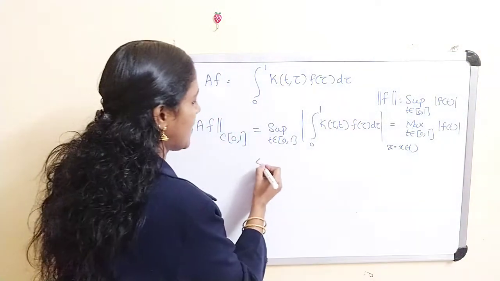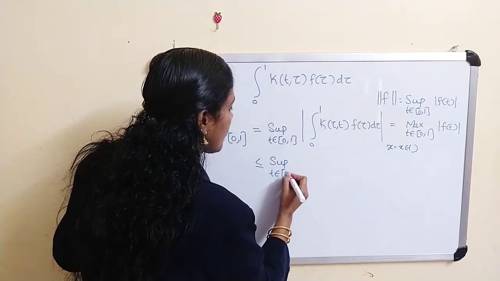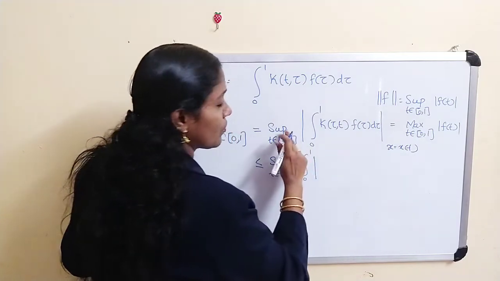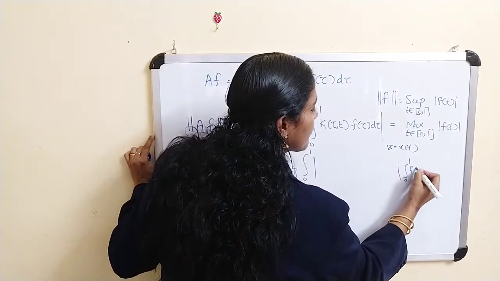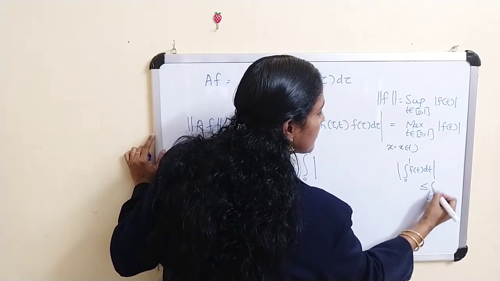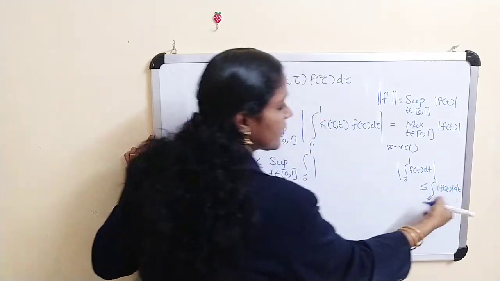And clearly this value is less than or equal to the supremum over t belongs to [0,1] of the integral from 0 to 1 of modulus. We have the result that the modulus of the integral of f(t) dt is less than or equal to the integral from 0 to 1 of mod f(t) dt.